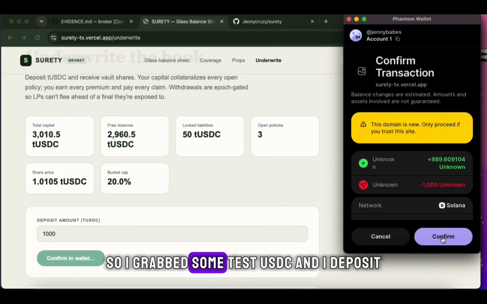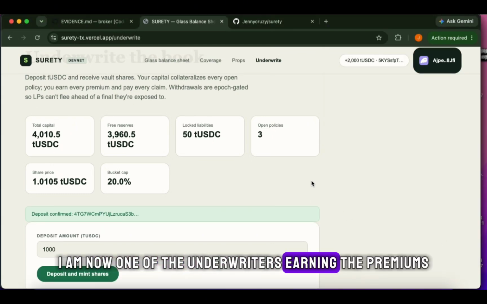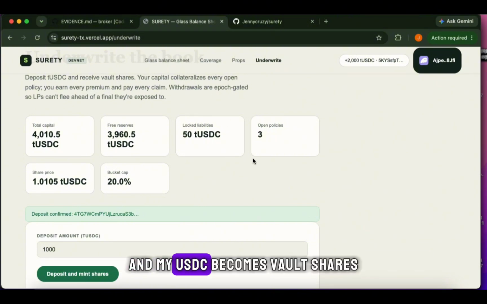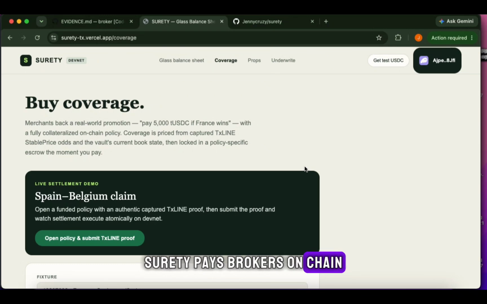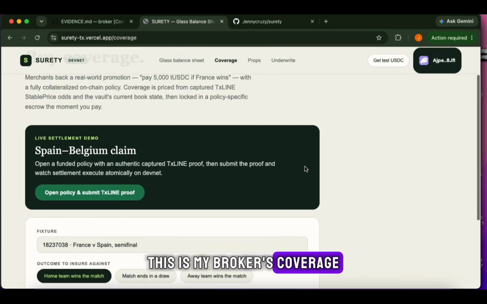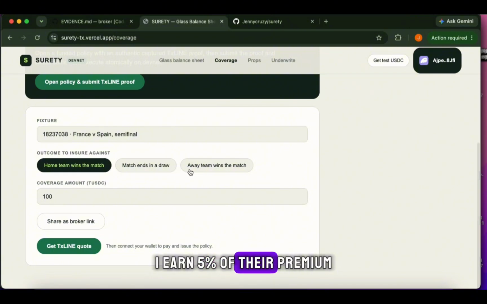So I've grabbed some test USDC and I deposit. I am now one of the underwriters earning the premiums, and my USDC becomes vault shares. Shorty pays brokers on-chain. This is my broker's coverage link, and when I share it and a customer buys through it, I earn 5% of their premium.